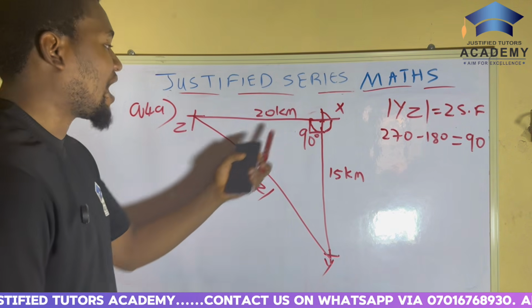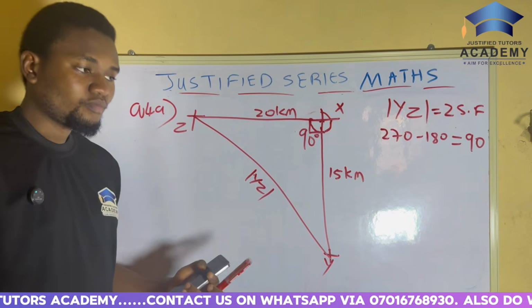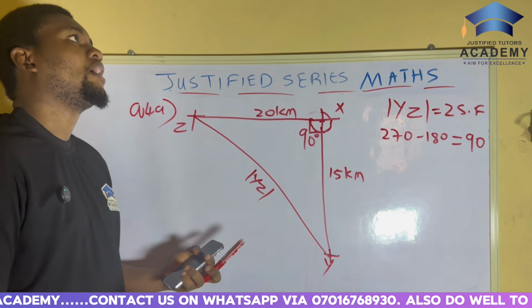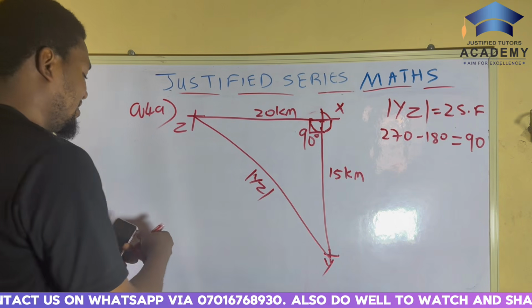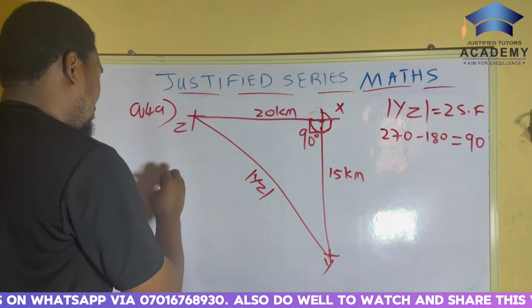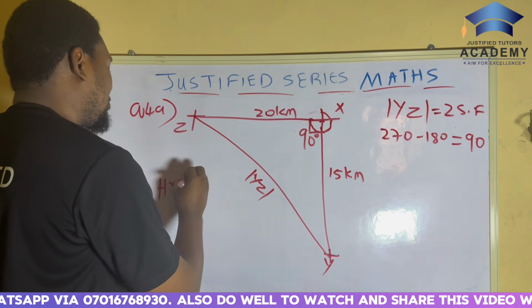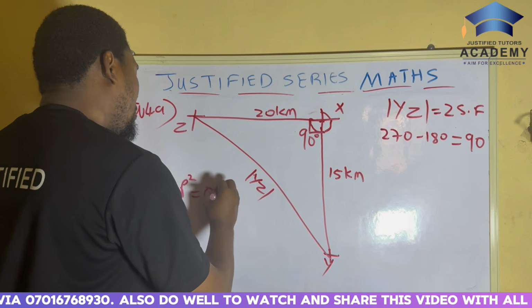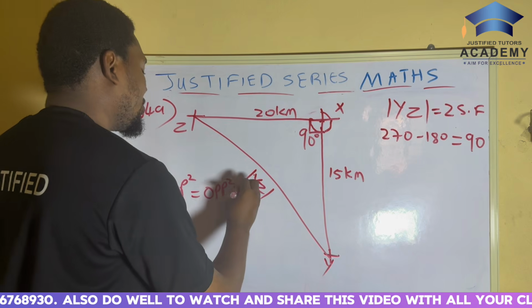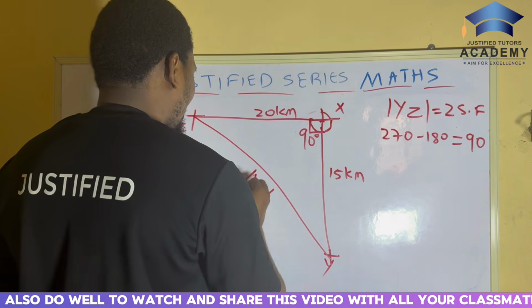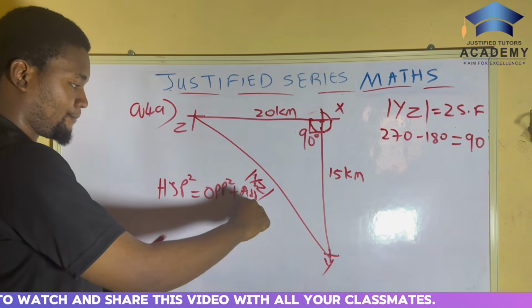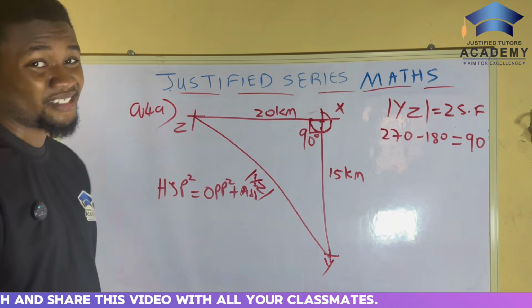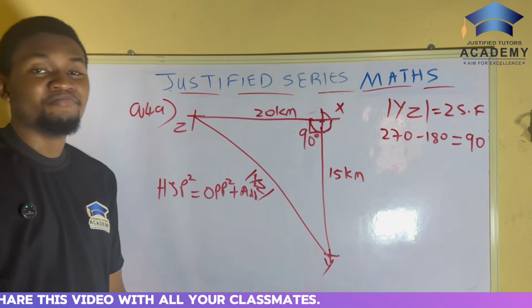So now we can definitely use our formula. Hypotenuse square is equal to opposite square plus adjacent square. Yes, Pythagoras theorem. We can use our Pythagoras theorem here. Simple, you can see it's not hard. Just learn the basics.